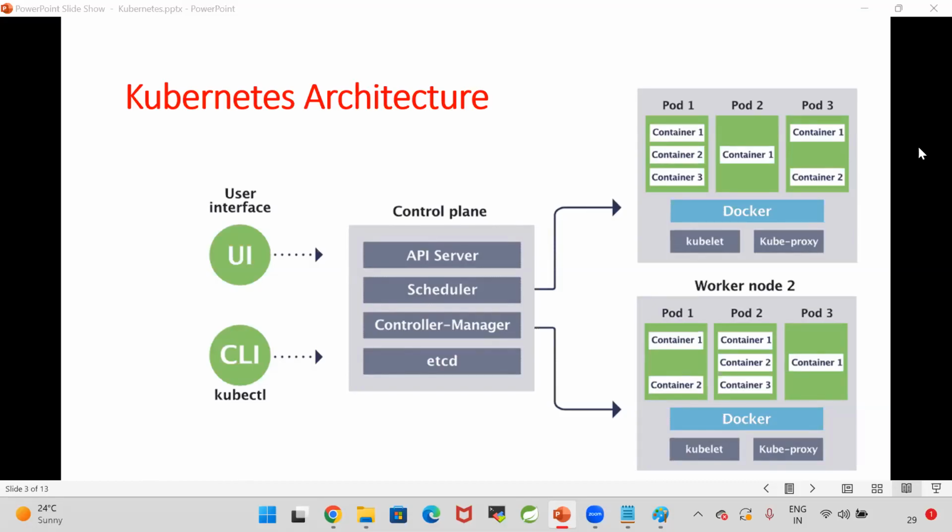In Swarm, if one container crashes, it will recreate that container. That recreation is available in Swarm, whereas in Compose, that recreation is not available.